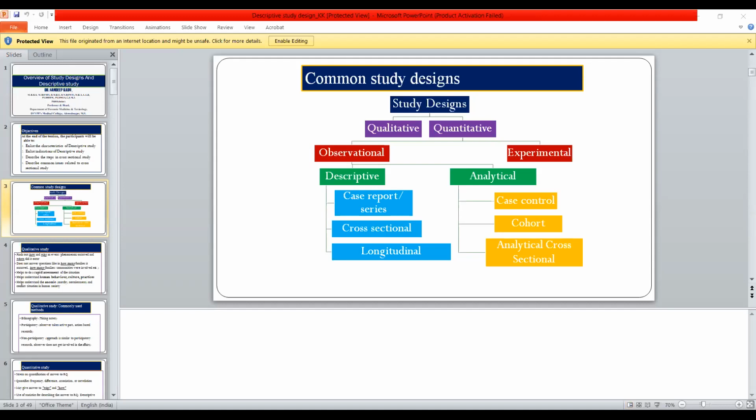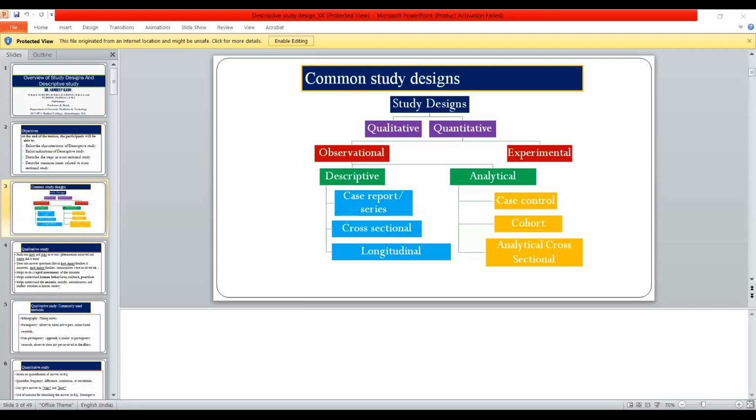So we have seen qualitative study, quantitative study, then observational study, of which there are mainly three types: case report, case series, cross-sectional, and longitudinal study. A case report covers one or more rare events or unusual presentations, hence not generalizable. Cross-sectional study, I have already told the characteristics. The research question is descriptive type.